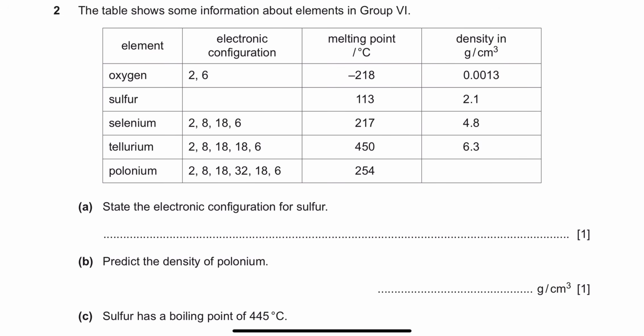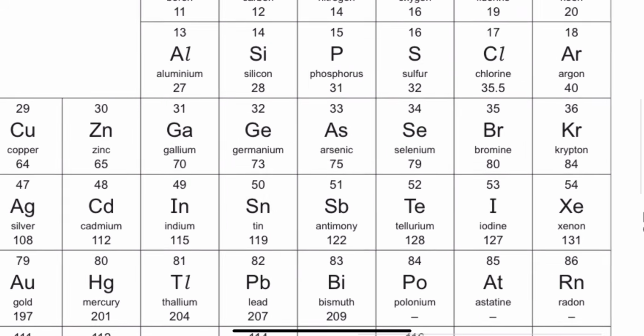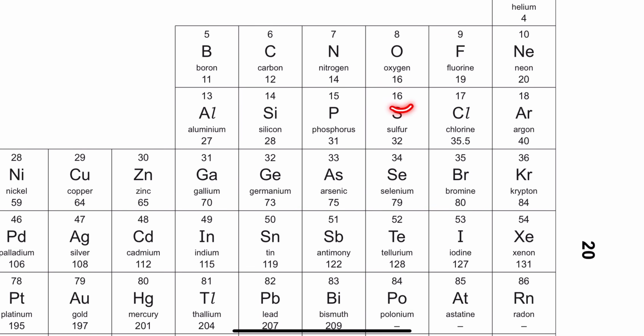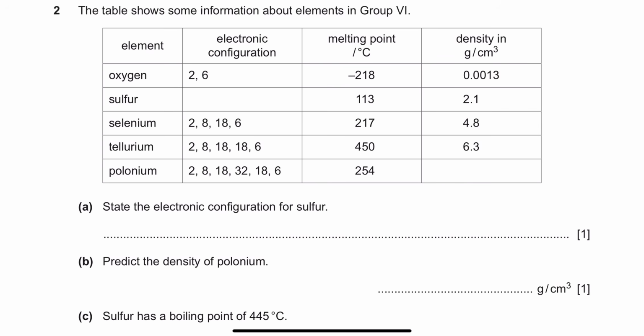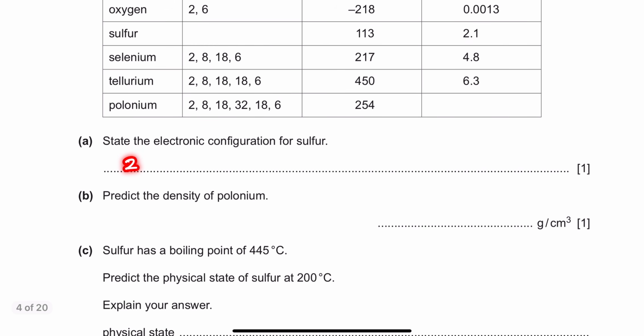Again, question 2 says state the electronic configuration of sulfur. So for the electronic configuration of sulfur, you have to go to the periodic table. Sulfur is right here. It has 16 protons, therefore 16 electrons. So the electronic configuration should be 2, and then 8 electrons, because the second shell can hold up to a maximum of 8 electrons. First shell can hold up to a maximum of 2 electrons. So 10, okay, 6 are still remaining, so they will be placed in the third shell, right?